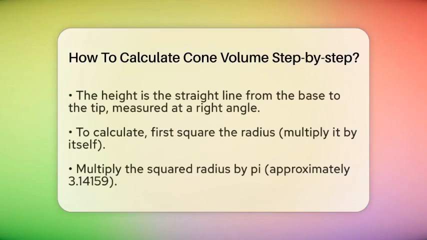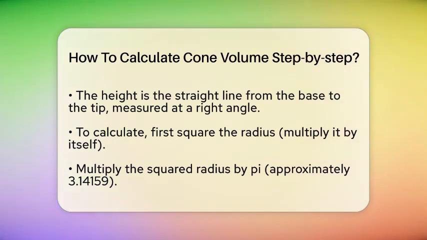Begin by squaring the radius. That means multiplying the radius by itself. For example, if the radius is 3 units, then 3 times 3 equals 9. Next, multiply this squared radius by the number pi, which is approximately 3.14159. So, 9 times pi gives you about 28.274.